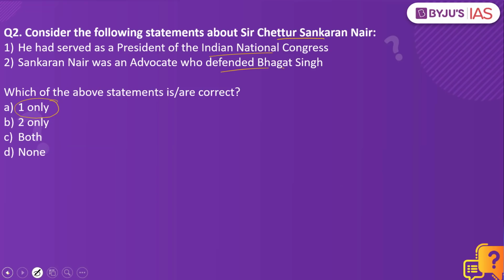When we look into the statements, the first statement is right. He was the president of the Indian National Congress during the period 1897. When it comes to the second statement, this is a wrong statement.